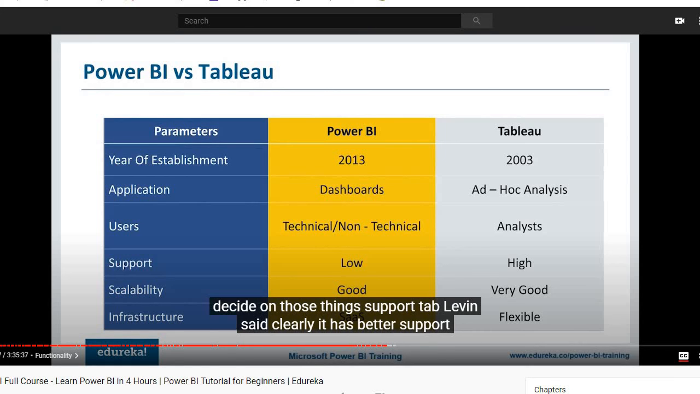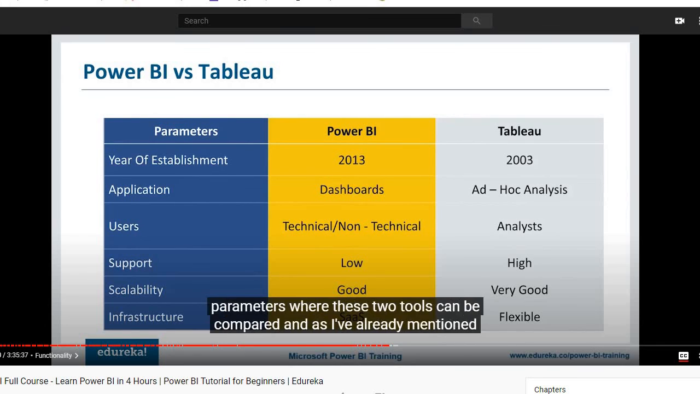Support, Tableau wins here clearly. It has better support compared to Power BI. Scalability, good. Power BI is good, but Tableau is great. If you talk about applications in the longer run, with better scaling, Tableau has to win here. Infrastructure, again, both take a completely different approach. Power BI gives you a SaaS kind of approach, which is software as a service, whereas Tableau gives you a more flexible kind of approach. So these are the parameters I felt that we should have discussed.